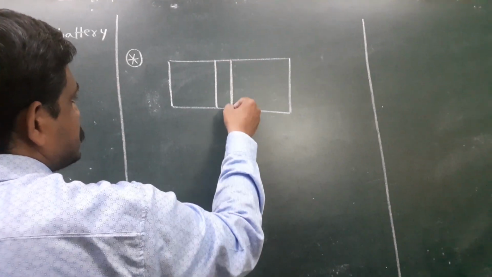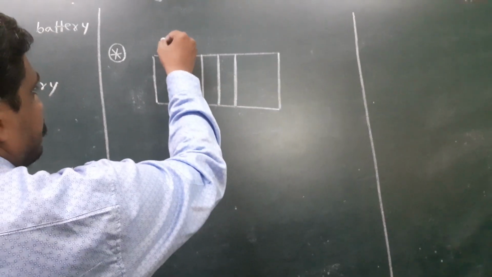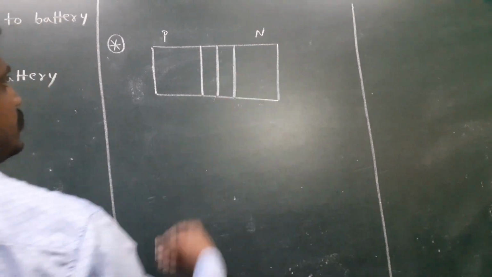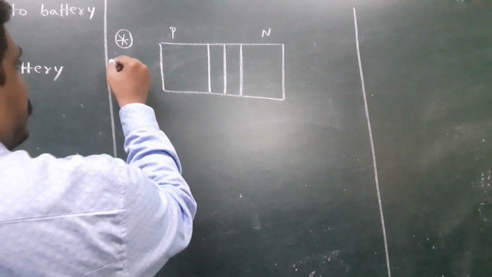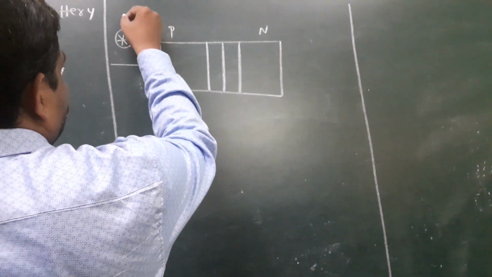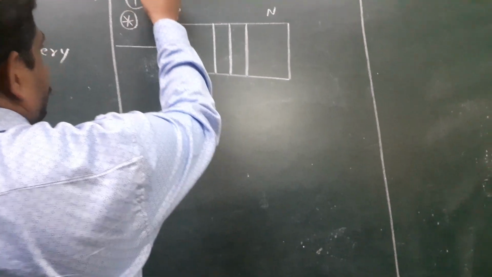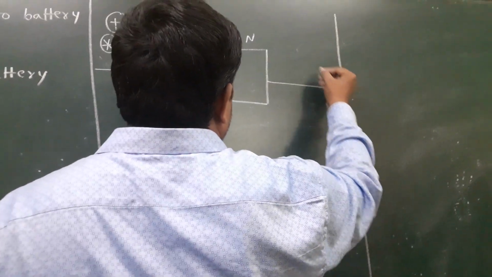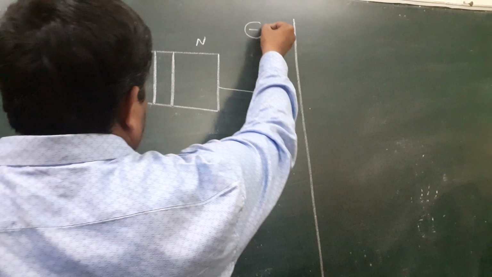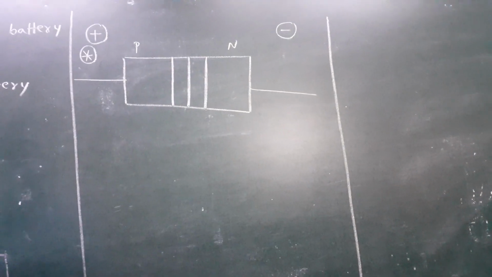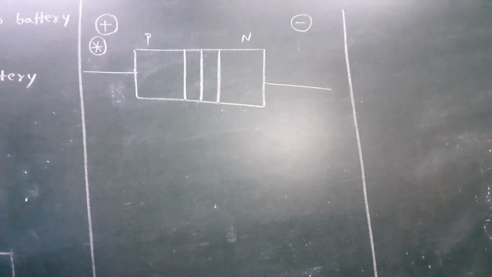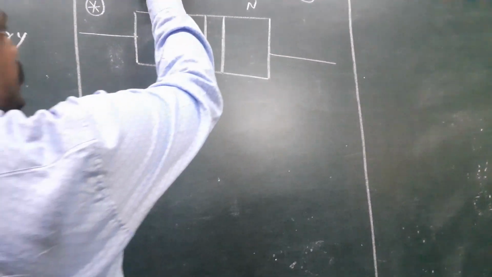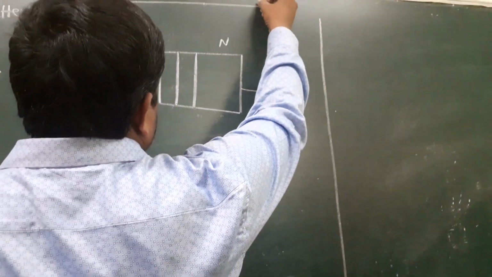This is the depletion region, this is the P region, this is the N region. Today I discuss forward bias. Forward bias means P is connected to the positive terminal, N is connected to the negative terminal. According to electricity, what is the direction of the electric field? Plus to minus.